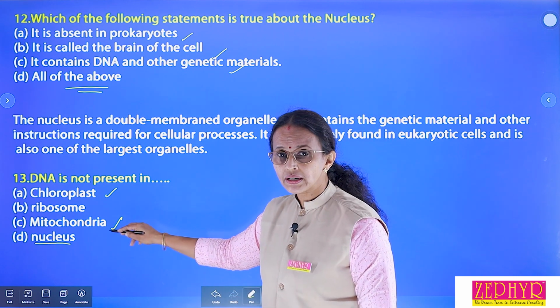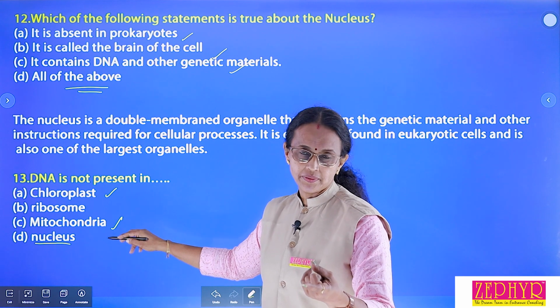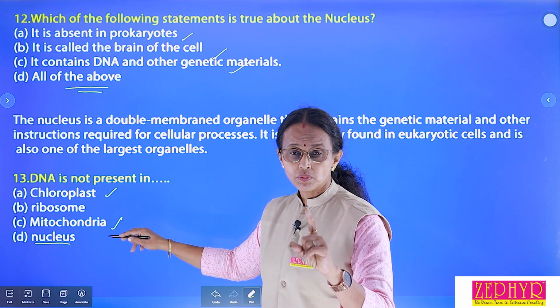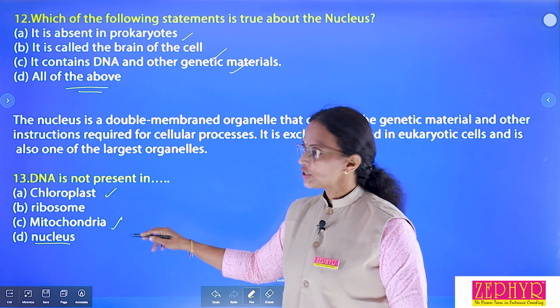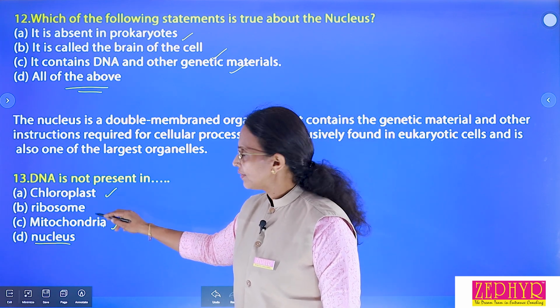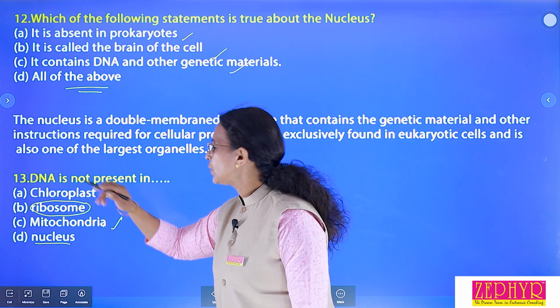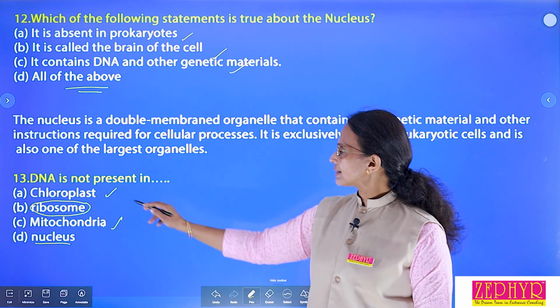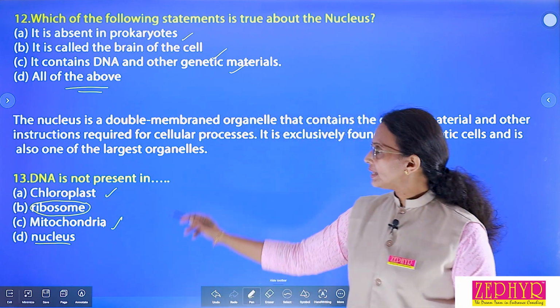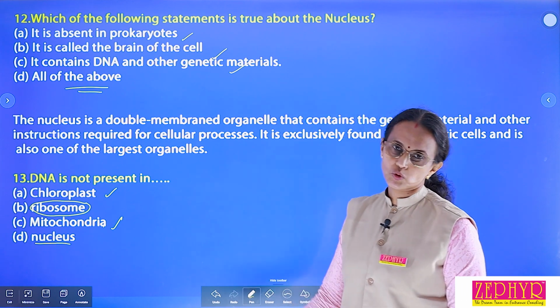Chloroplast and mitochondria have their own DNA. They are semi-autonomous cell organelles. So, these two are correct. Then what is ribosome? Ribosome has no DNA. So, the correct answer is ribosome. DNA is not present in ribosome.